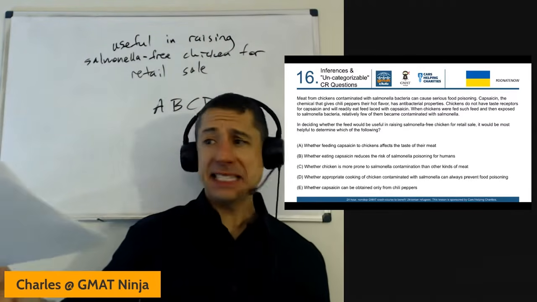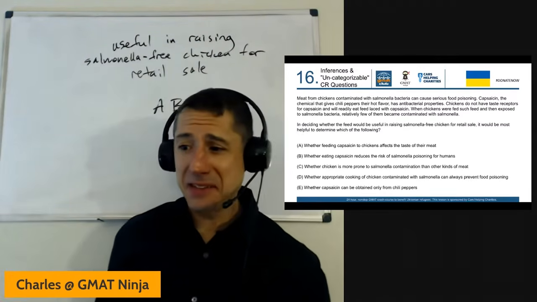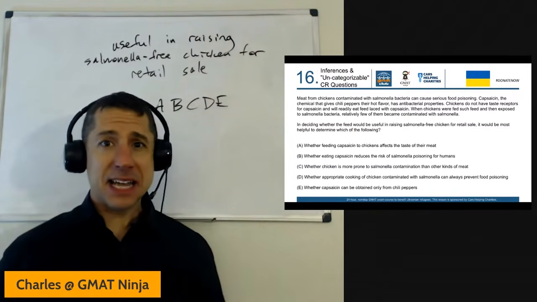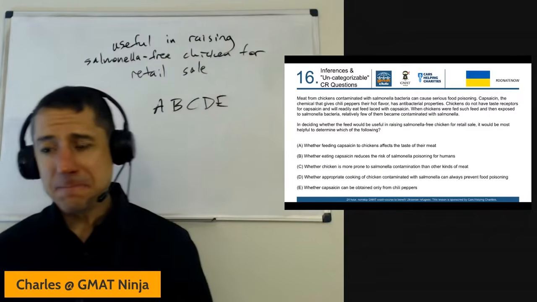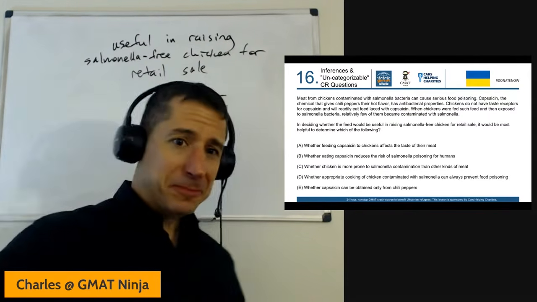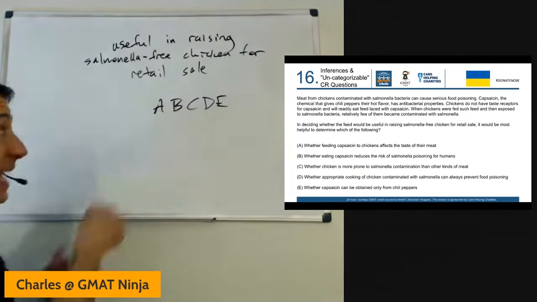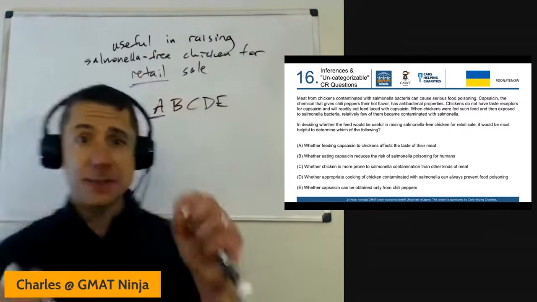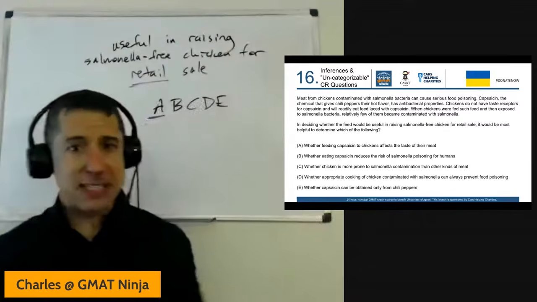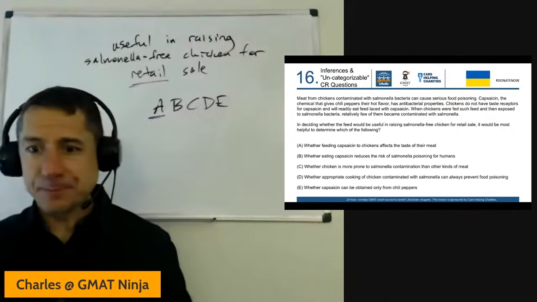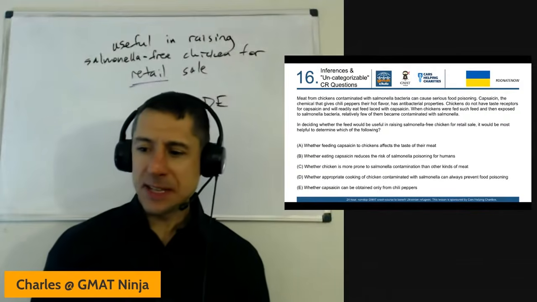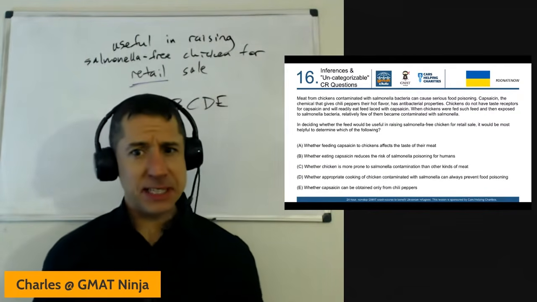Yeah, A is fantastic. Whether feeding this stuff to chickens affects the taste of their meat. If people won't eat it because it tastes like hot peppers, no good. So A is pretty good right there. And it really just hinges on, are you catching that very, very specific purpose there? Yeah, maybe we find something better. Let's be conservative, keep it in. B, whether eating capsaicin reduces the risk of salmonella poisoning for humans. I saw a few people pick this, which is pretty interesting.